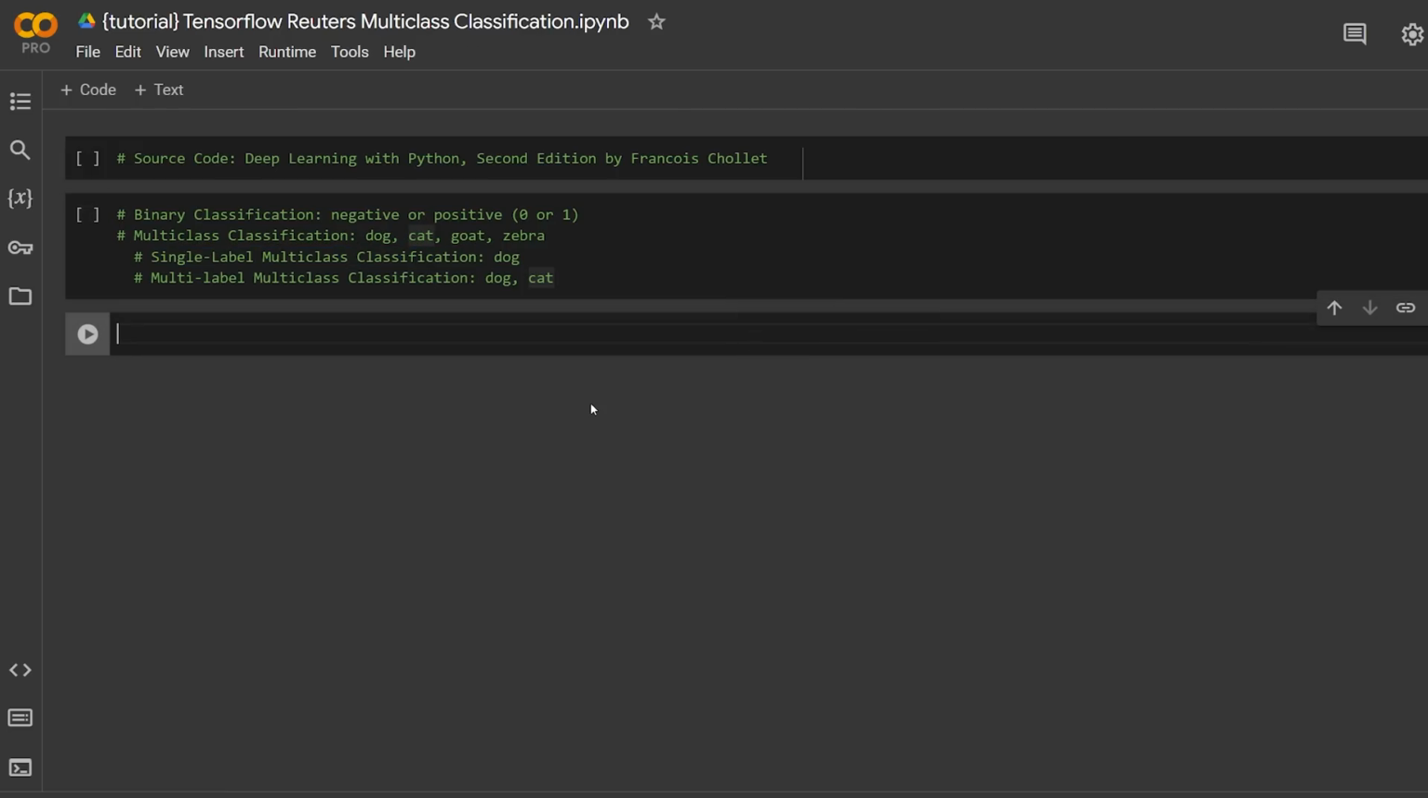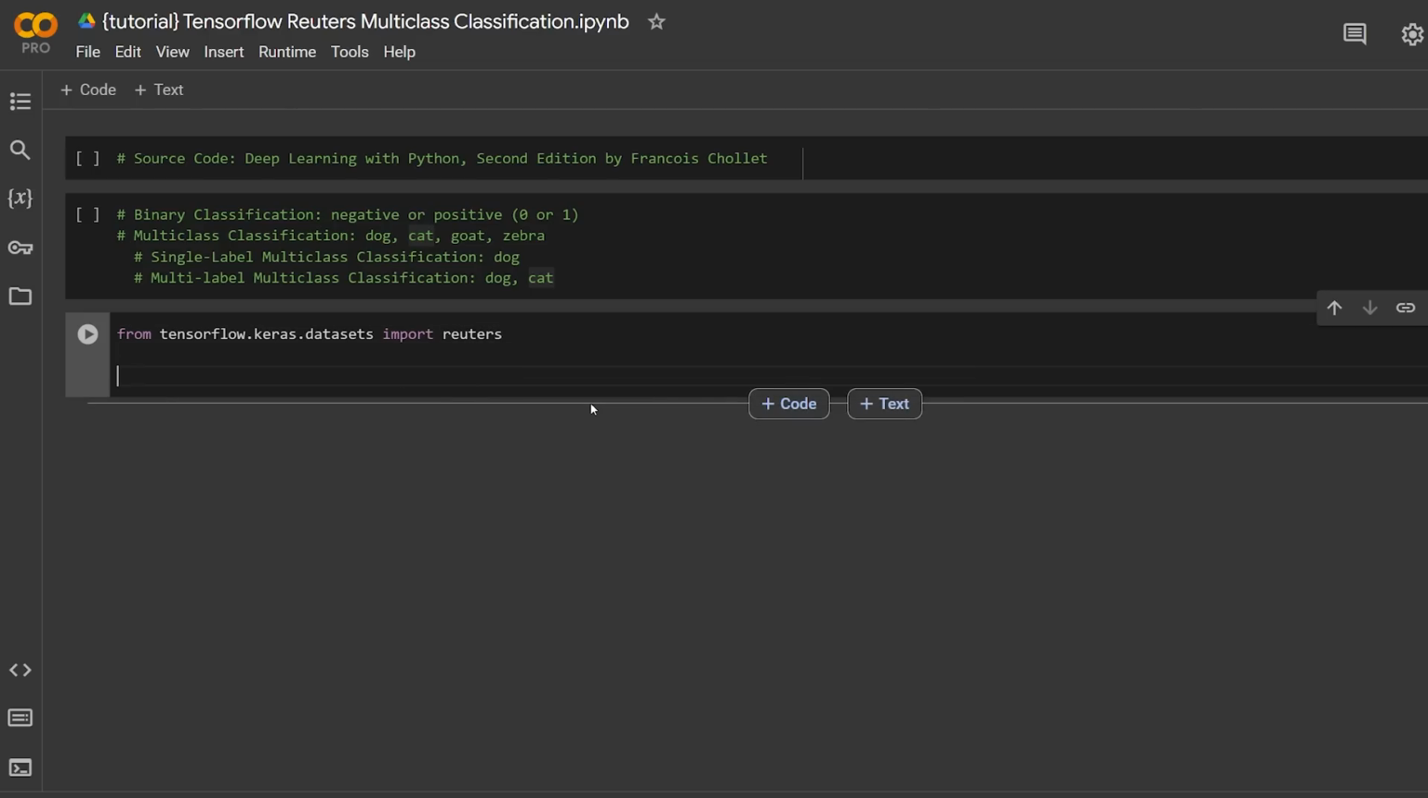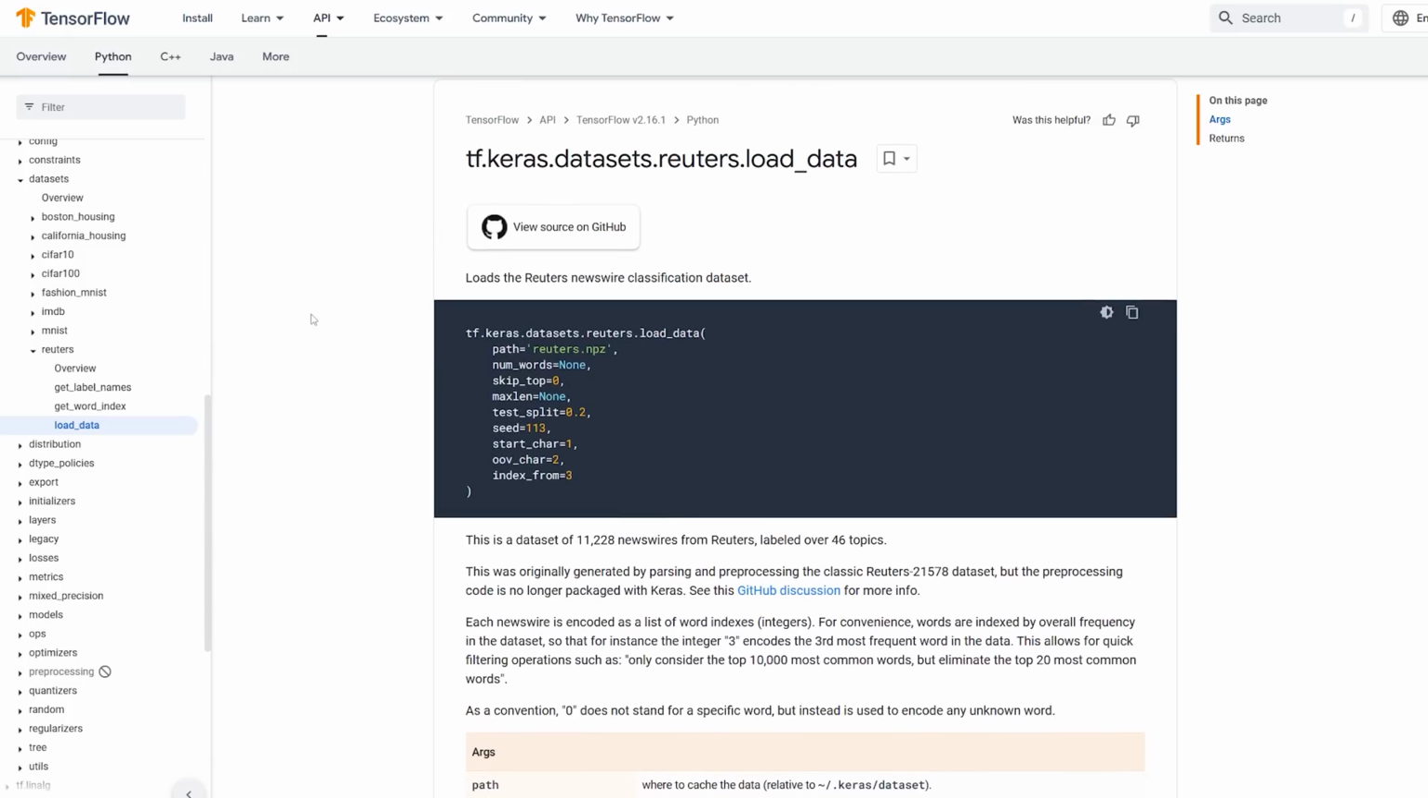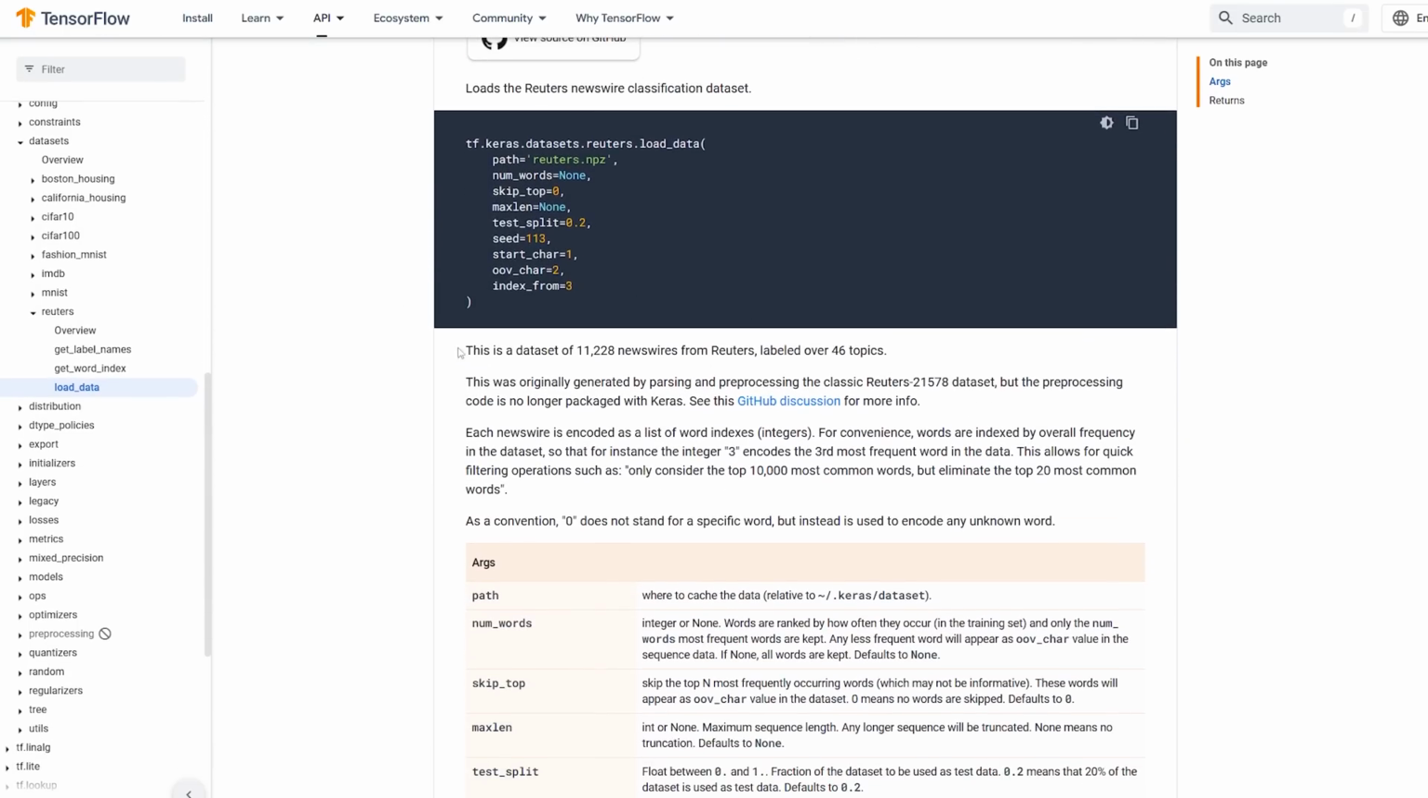And one of the best data sets for doing that, just like before, is part of TensorFlow inside of Keras, inside of datasets, import Reuters. So the Reuters dataset, I believe Reuters is a news agency. I just looked it up, and this is a more detailed description of what it is. It's a dataset that has about 11,000 news wires from Reuters, and they're labeled over 46 topics.